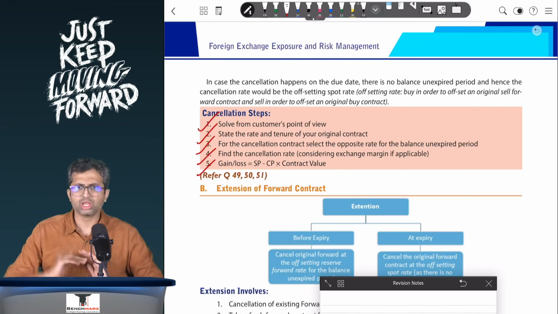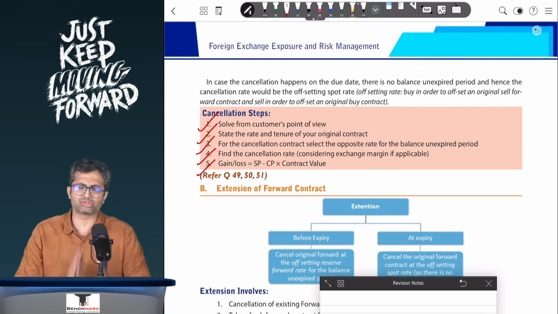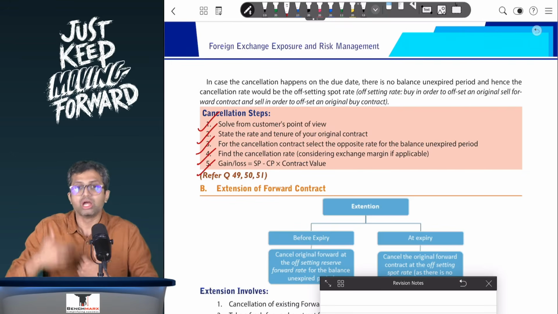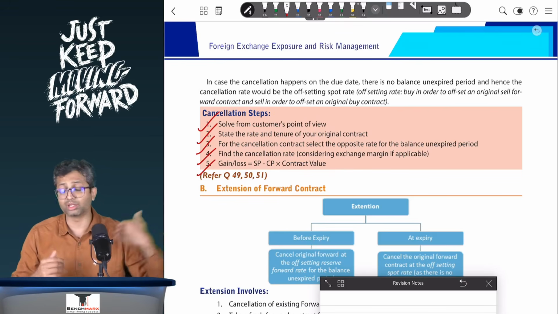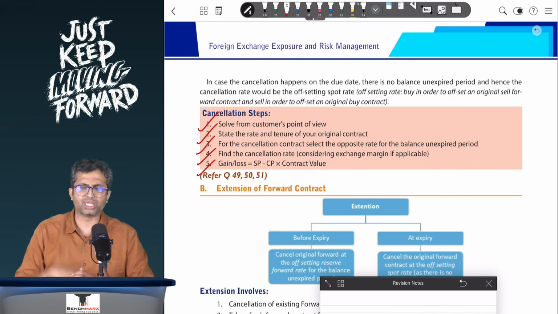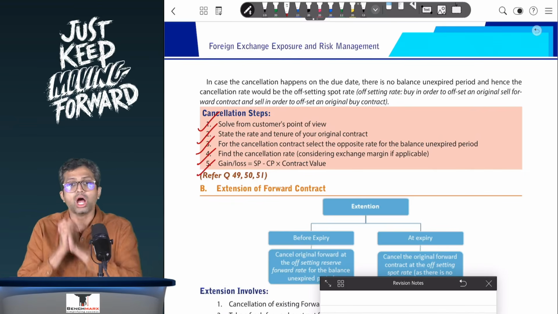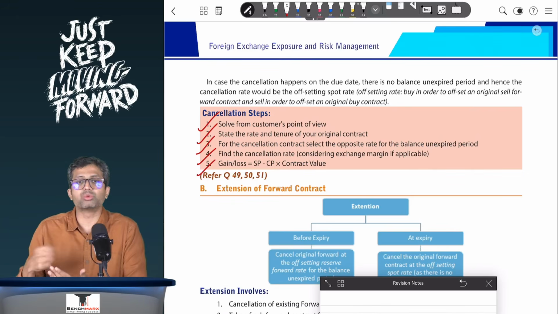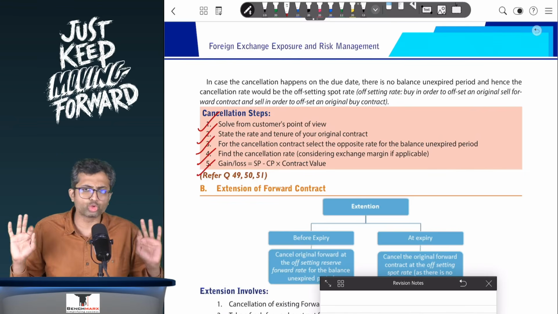Second is extension. When you look at extension, extension is kind of just a step above cancellation. For example, you are on 1st March and your original forward contract was due on 31st March. Now for whatever reasons with your supplier, let's say you get some more time to pay, and as a result the payment is now likely to happen on 30th of April. You go to the bank and you say that this deal that we had entered for 31st March, I want it for 30th April. Well, the banker says, I am not going to touch this deal.